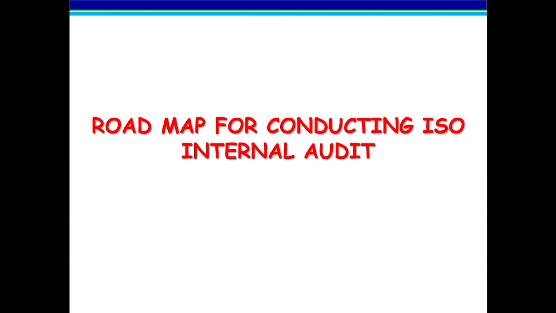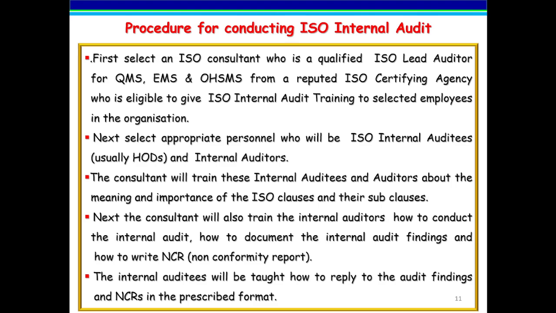What is the procedure for conducting ISO internal audit? The first step is to select an external ISO consultant who has passed the ISO lead auditor course for QMS, EMS, and occupational health and safety management from a reputed ISO certifying agency. He is eligible to give ISO internal audit training to selected employees in the organization to be trained as ISO internal auditors. Next, nominate personnel who will be ISO internal auditees. Usually they are HODs and internal auditors who will participate in the internal audit.